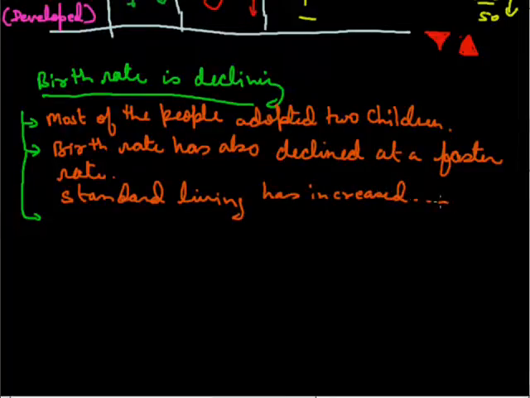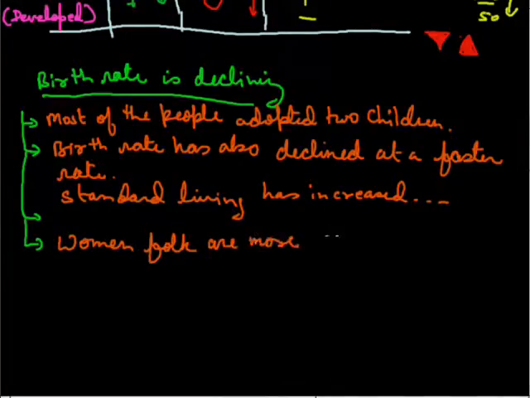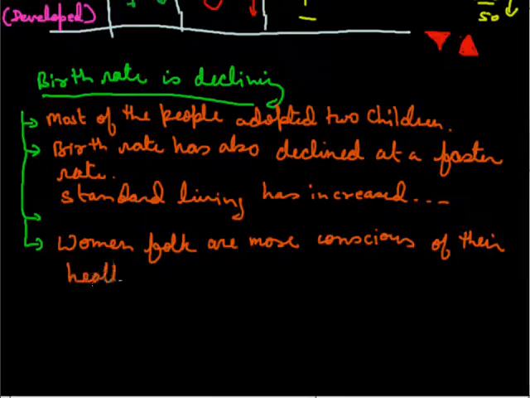The standard of living has increased considerably for people in urban areas. The women folk are more conscious of their health than in the starting period.